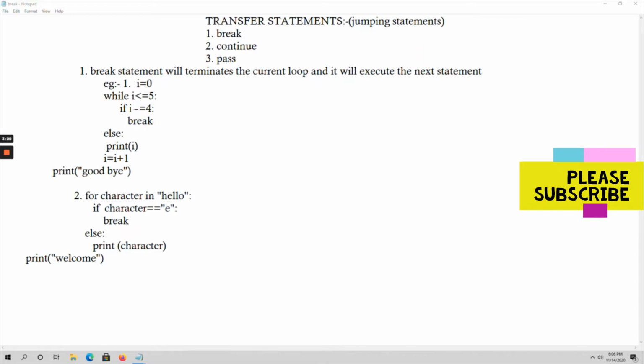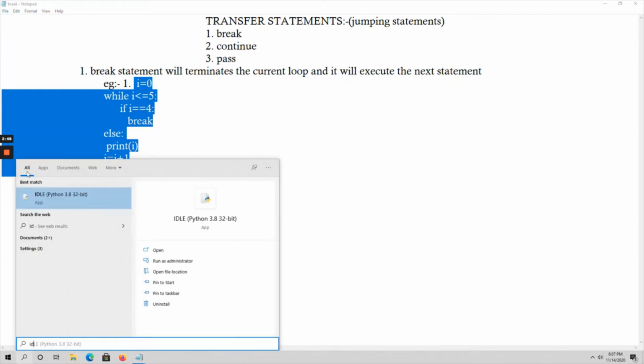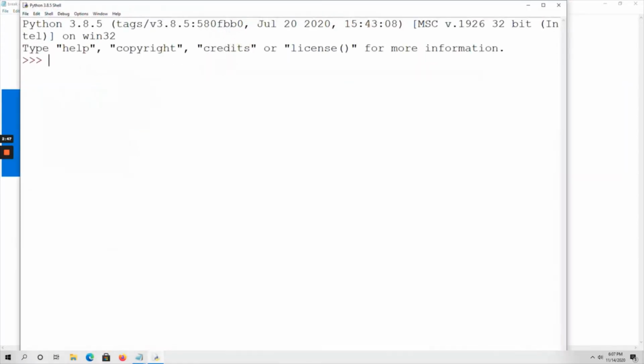Here the if-else block is within the while loop. So whenever the break statement is used and this condition gets met, it will terminate from the while loop and execute the next statement outside the loop. That is, the print goodbye statement will be executed. Let me show the execution of this one. Go to Python IDLE, go to File, open a new file.